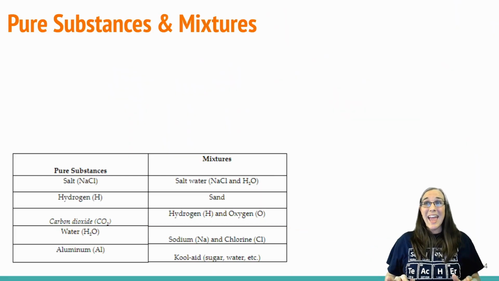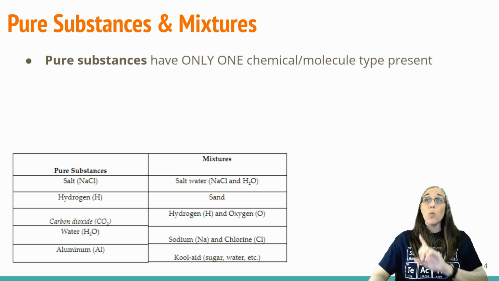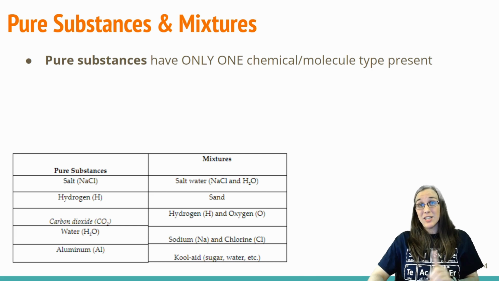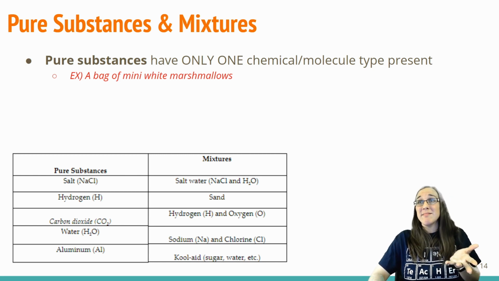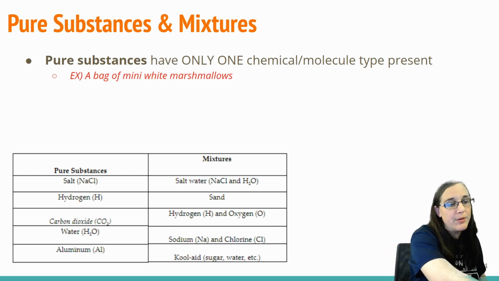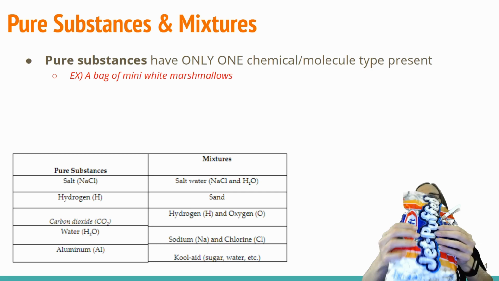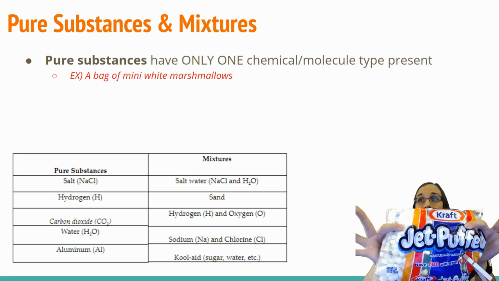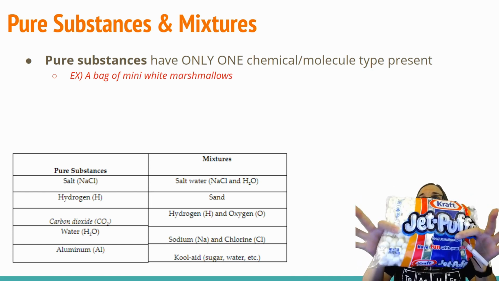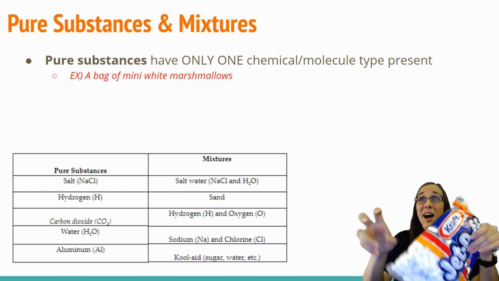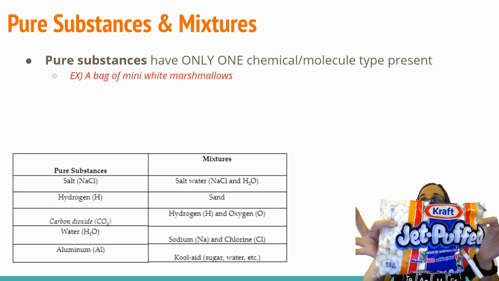Pure substances and mixtures is the last leg of this lesson today. Pure substances have only one chemical or molecule type present, just one. But there's a lot of them, right? There's not just one single atom. There's a lot of them. For example, you could have a whole bag of these little Jet-Puffed white mini marshmallows, right? There's a whole bunch of little marshmallows in here, and it's only this one type of molecule or atom or chemical or whatever you want to describe it as. This would be a pure substance example.